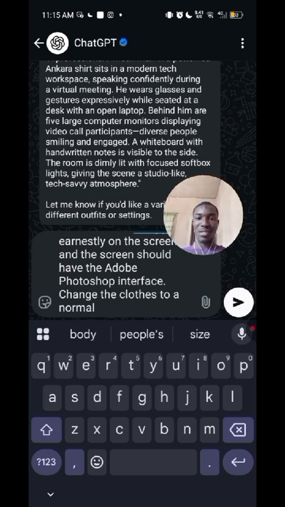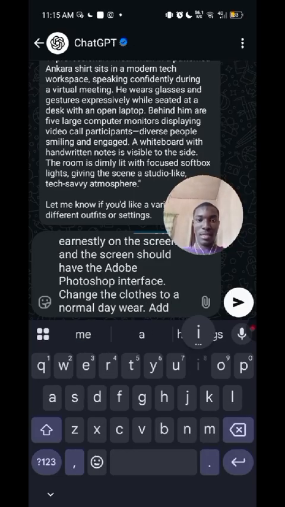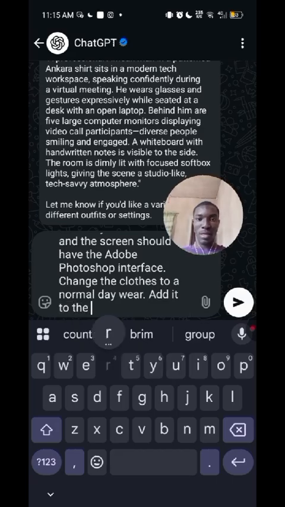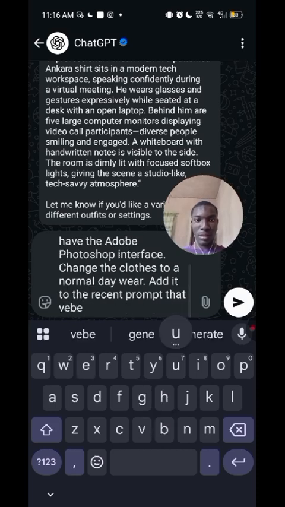Then add it to the recent prompt that you generated.